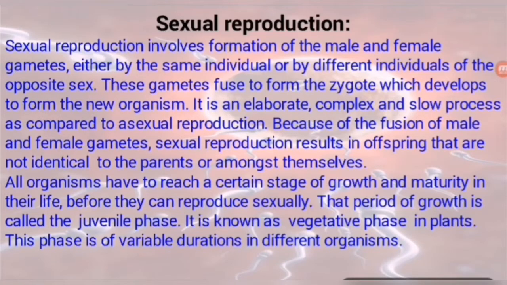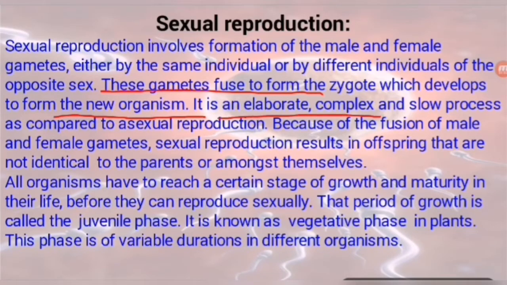Students, you have read about sexual reproduction in 10th class also, but we will discuss it very briefly. This is the reproduction which involves the formation of male and female gametes either by the same individual or by different individuals of the opposite sex. Some bisexual organisms can produce both types of gametes, male and female. But in other animals, individuals of opposite sex produce these gametes separately. These gametes fuse to form the zygote, which develops to form a new organism.